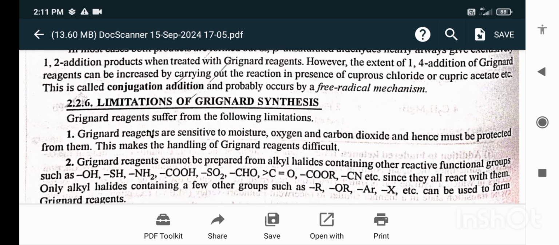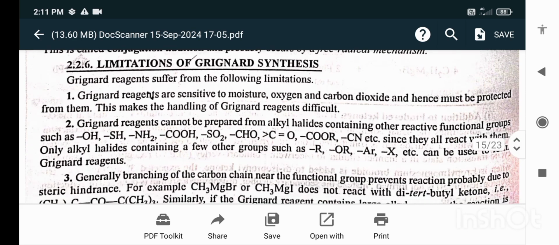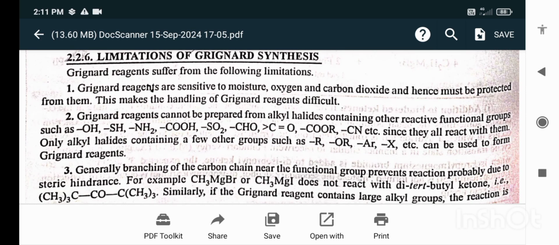Limitations of the Grignard synthesis. Grignard reagent suffers from the following limitations. The Grignard reagents are sensitive to moisture, oxygen, and carbon dioxide and hence must be protected from them. This makes the handling of the Grignard reagent difficult. Grignard reagents cannot be prepared from alkyl halides containing other reactive functional groups such as OH, SH, NH2, etc., since they all react with them.